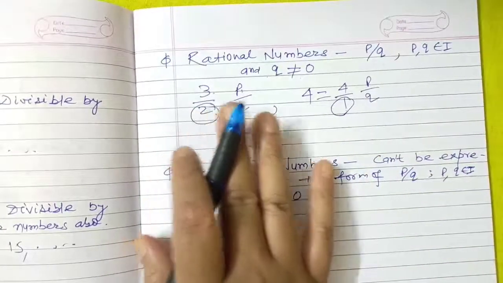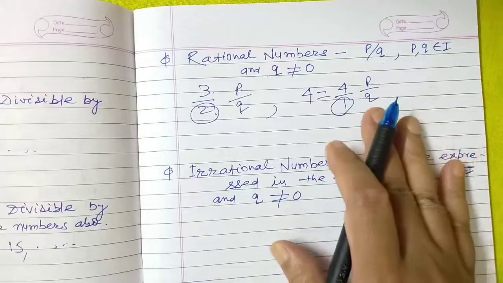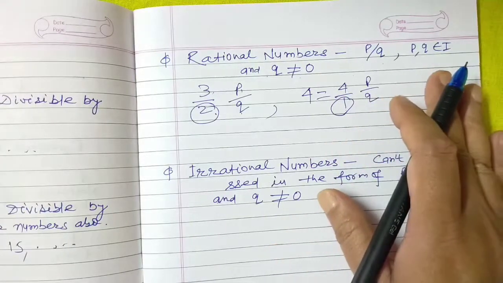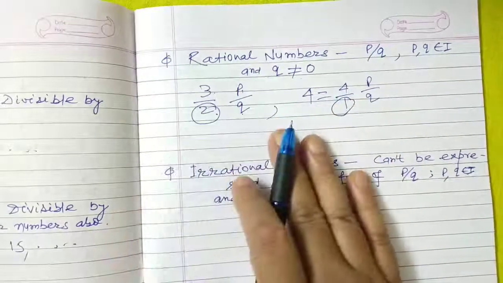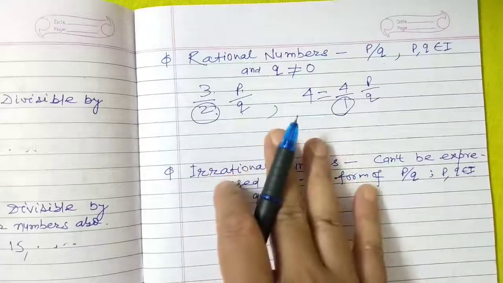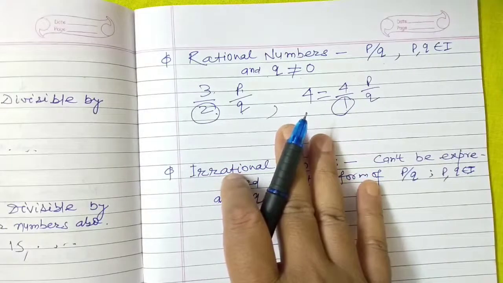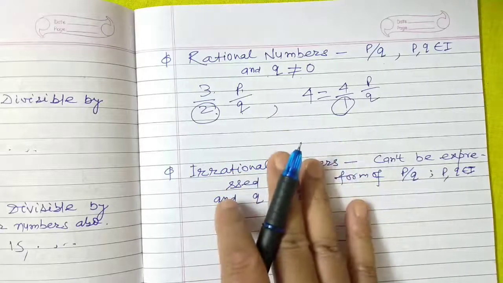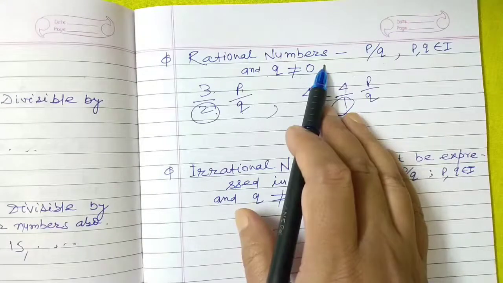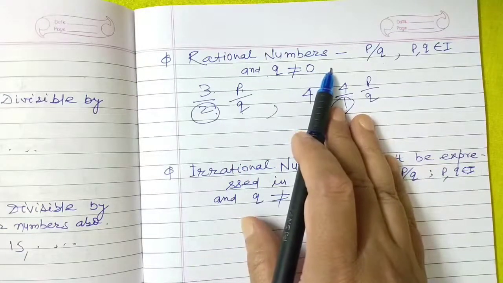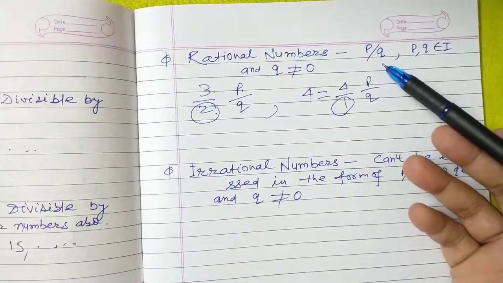Rational numbers are those numbers which can be expressed in the form of p by q, where p and q both belong to integers and q is not equal to 0. Here it's quite evident that all natural numbers, whole numbers, integers, prime numbers, composite numbers, even numbers, odd numbers, all belong to rational numbers. Why? Because all these numbers can be expressed in the form of p by q.